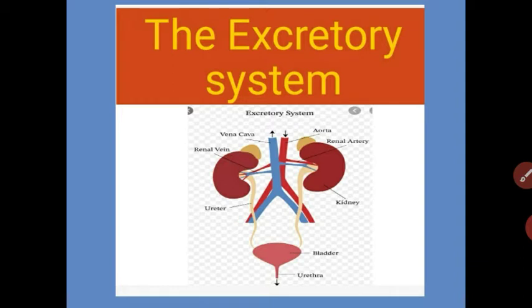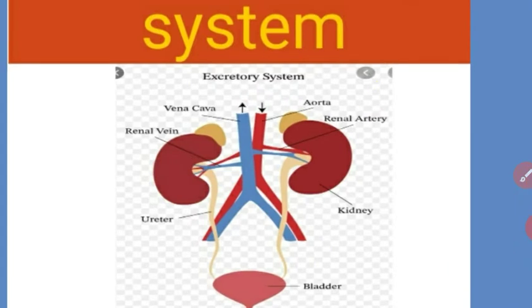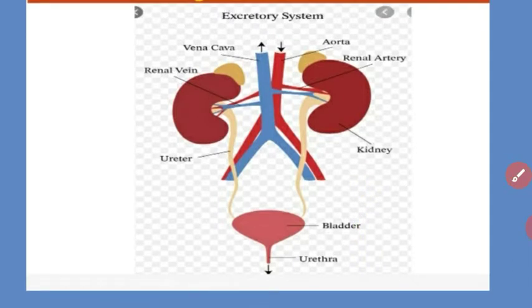Let us start with the excretory system. Let me first revise it. The kidney is the main excretory organ in our body. The excretory system of a human being consists of a pair of kidneys, a pair of ureters, the urinary bladder and the urethra. See student, the kidney is bean shaped, and the kidneys are located on either side of the backbone.